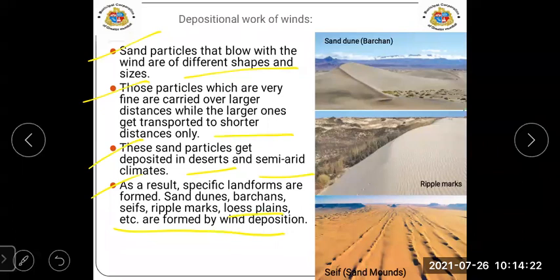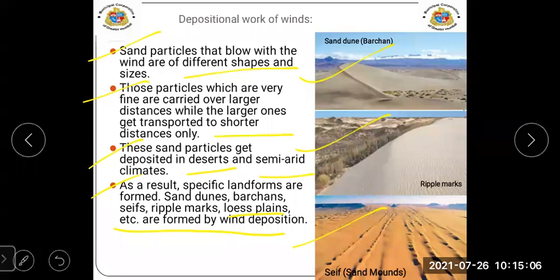Now here what they have said is that along with the wind, if the sand particles are heavy, they will not blow for a longer distance. They will drop down and deposit there only in the desert, and at that time the result will be that specific landforms will be formed. For example, sand dunes and ripple marks and sieves. These are the examples of the depositional work of wind.